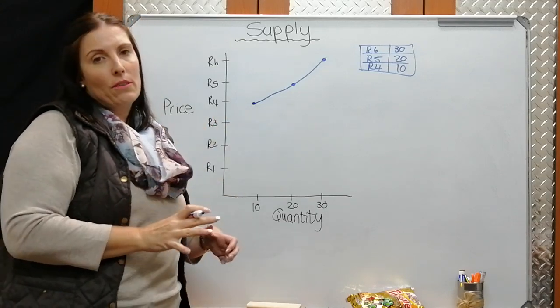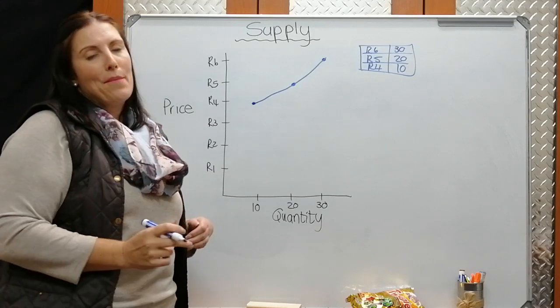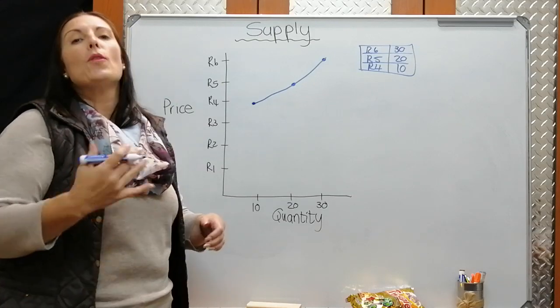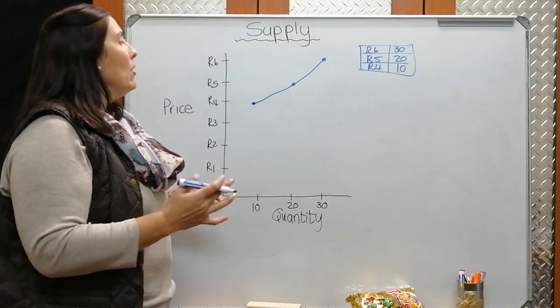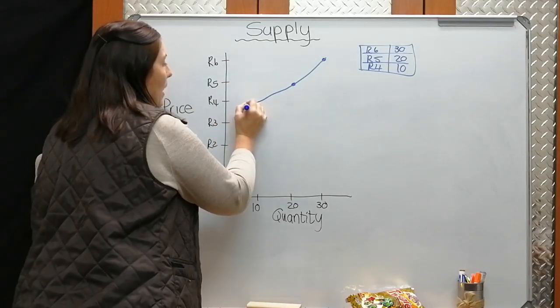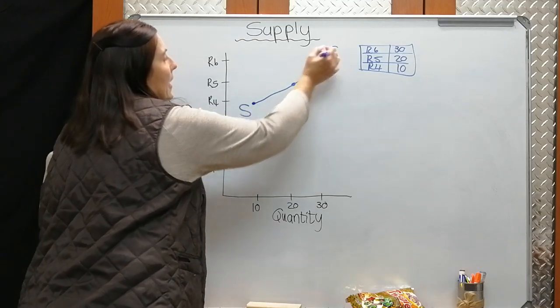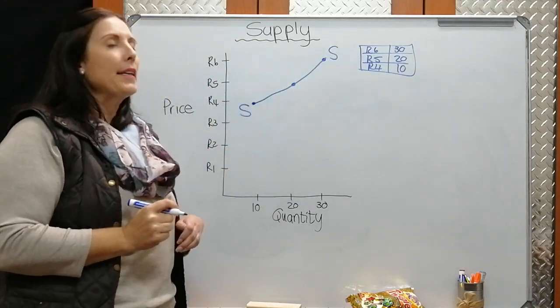You have to work with the information. If you have to draw the supply curve or any curve, you have to work with the information that's given to you. And then we normally label our curve. S and S, just to show that this is our supply curve.